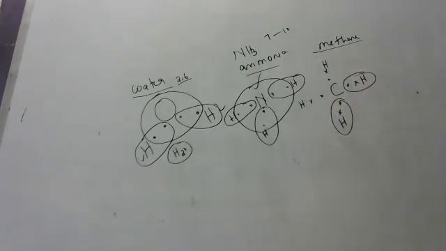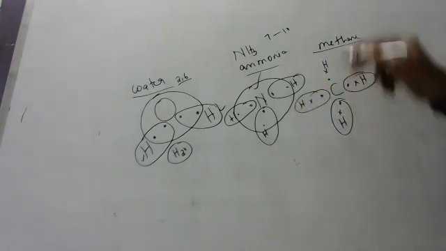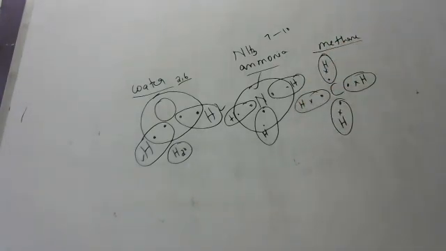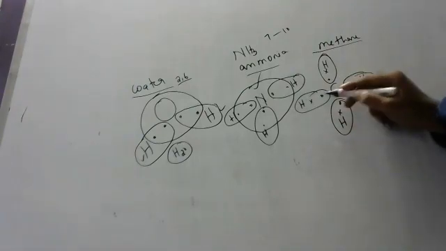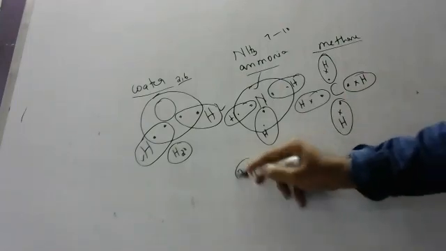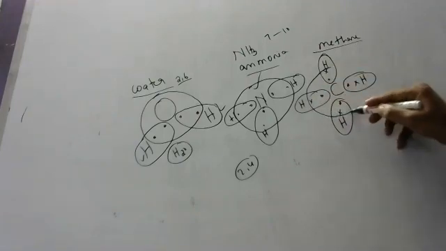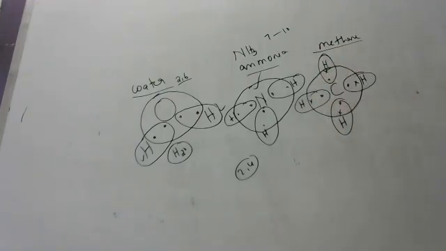Hydrogen is so happy. But what about carbon? It has 2, 4, 6 electrons and wants 4 more. It will take all, and gets stability like this. This is methane.